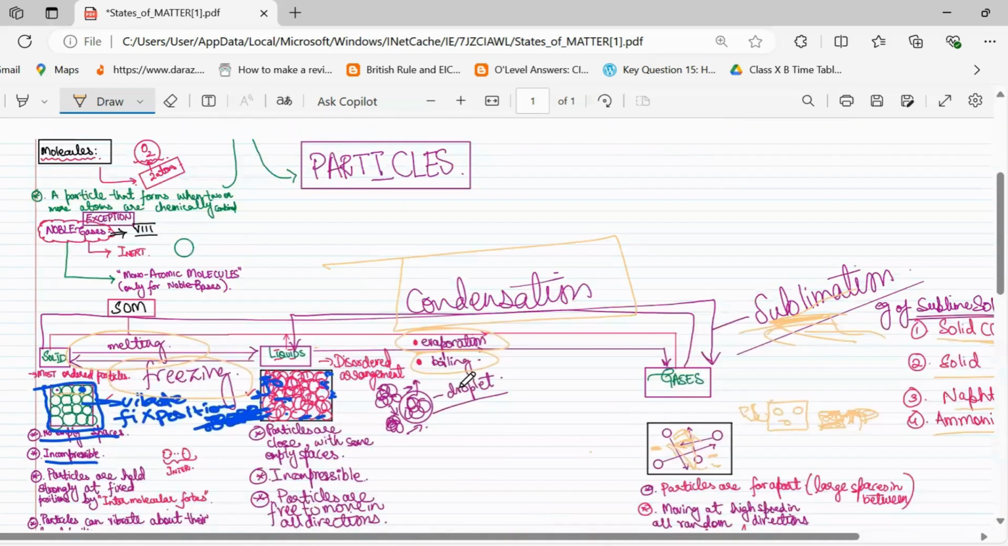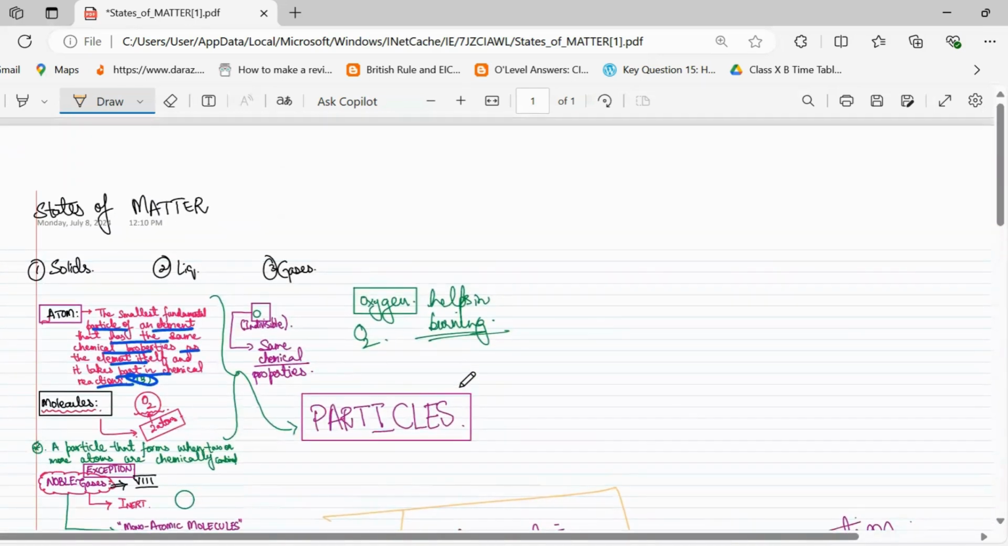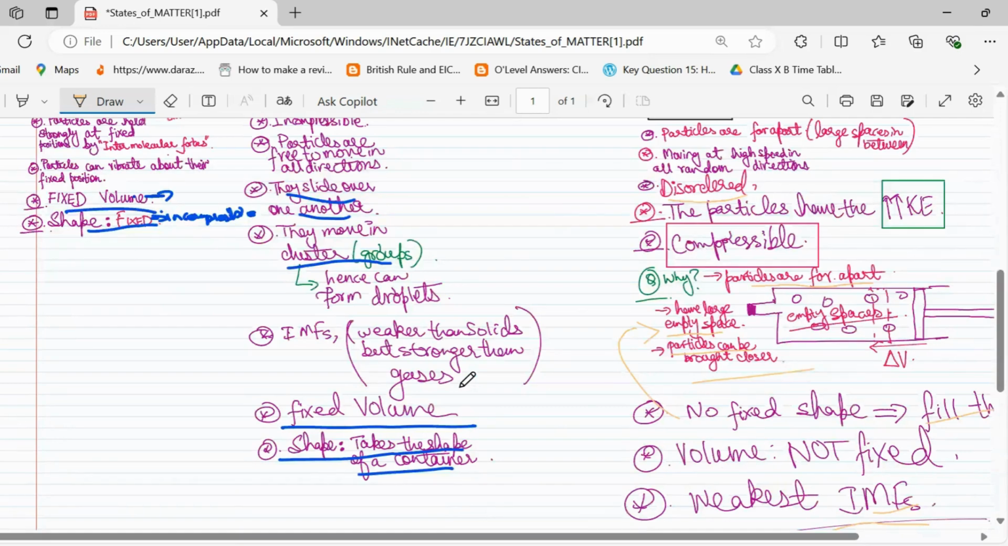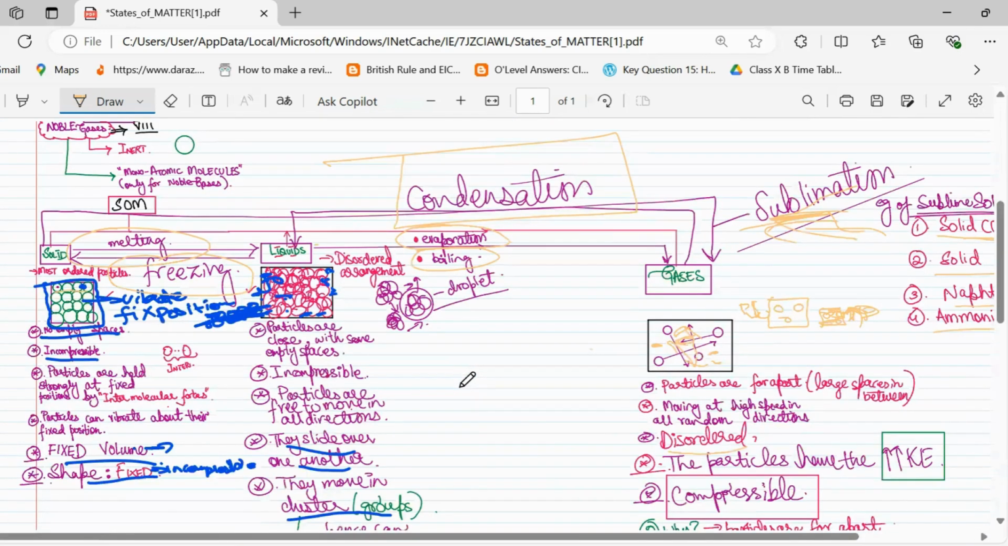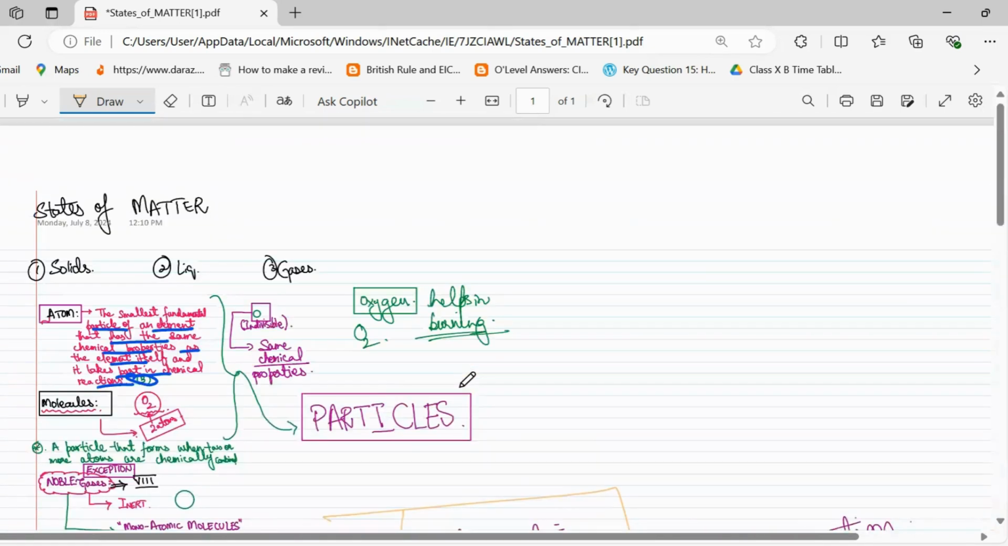So that's it for today, guys. I hope you understood the properties of solid, liquid, gases and the definition of an atom, molecule, and the three states: solid, liquid,